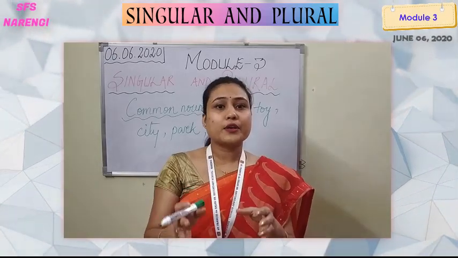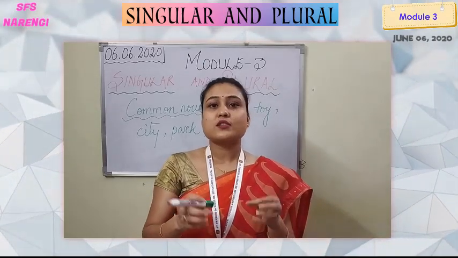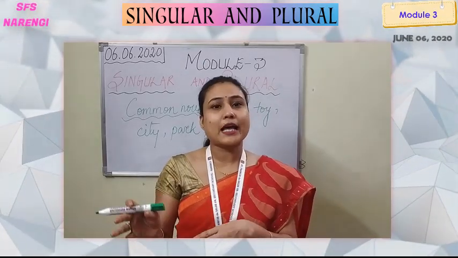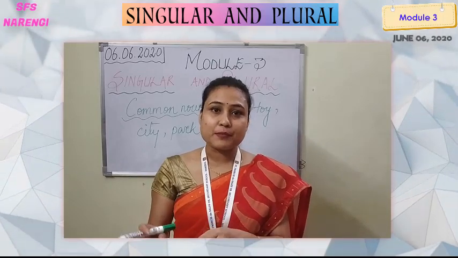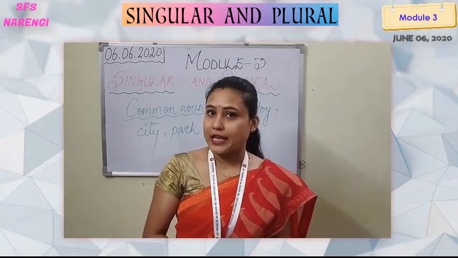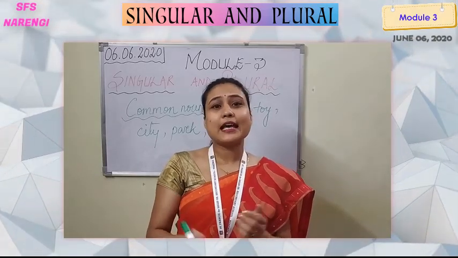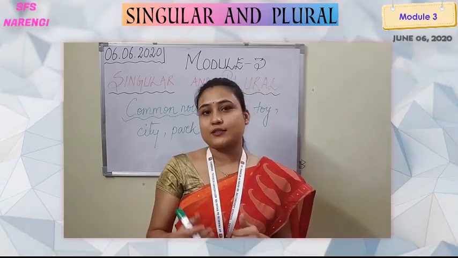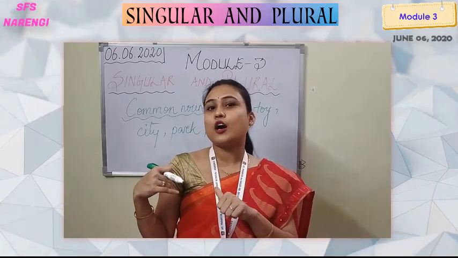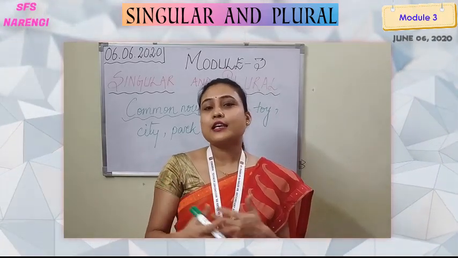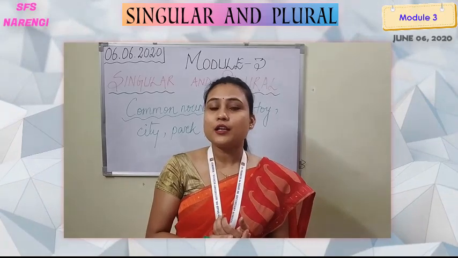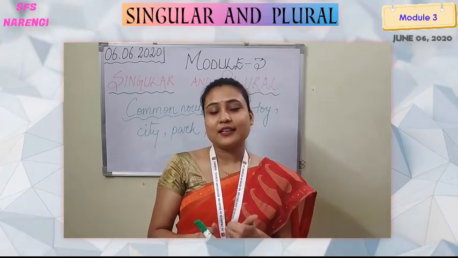So what are plural nouns? Plural nouns are the names that are more than one person, animal, place or thing. Got it? Okay, let's see an example of all this. We have already done the singular nouns on the board. Let's see how we can make them plural.